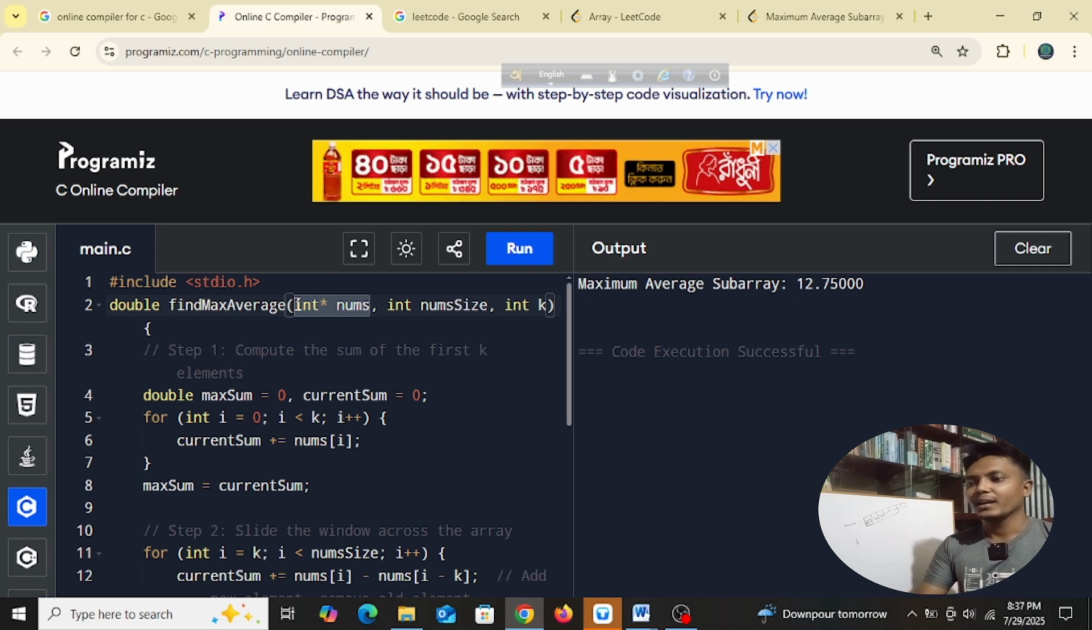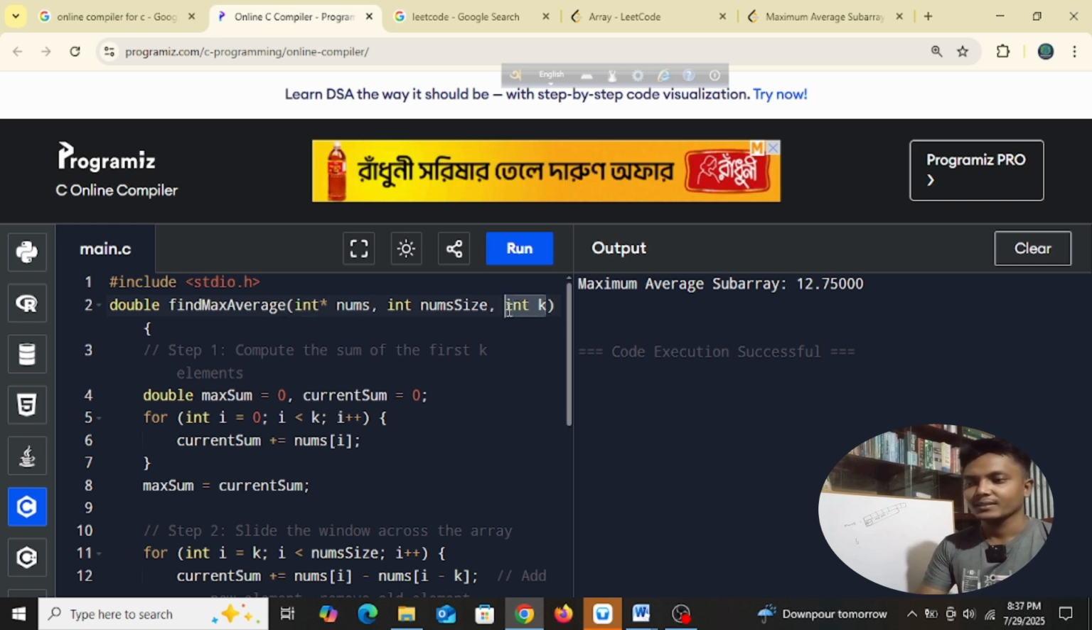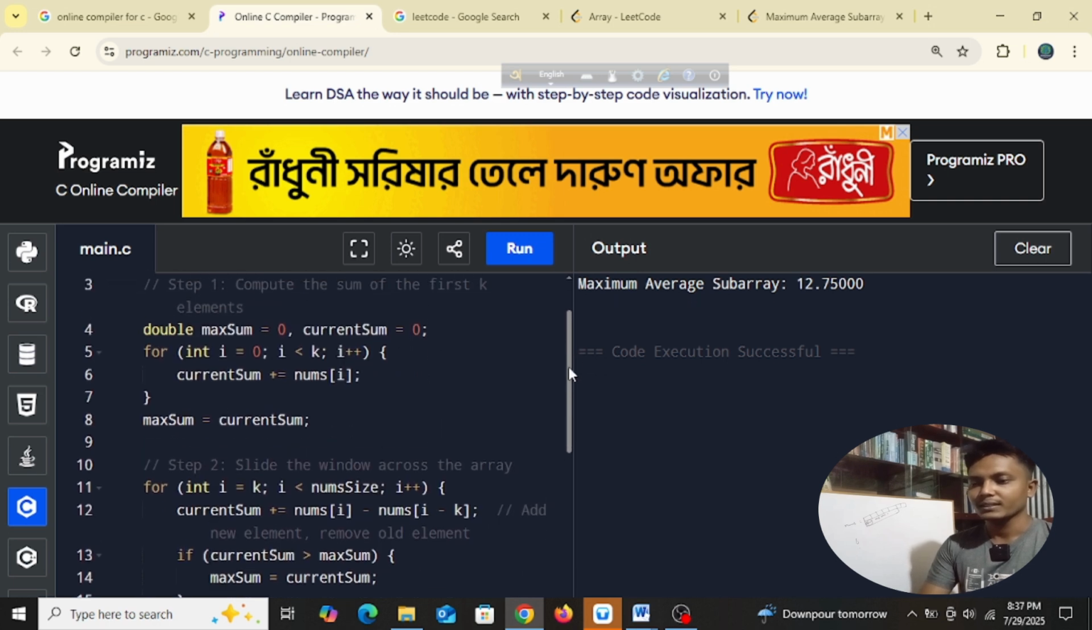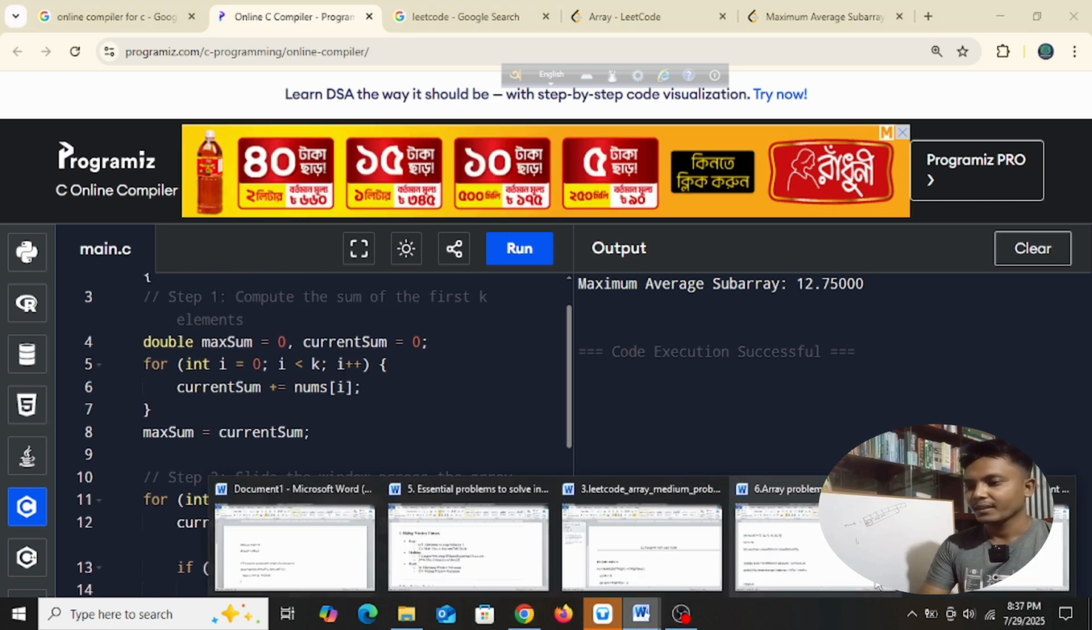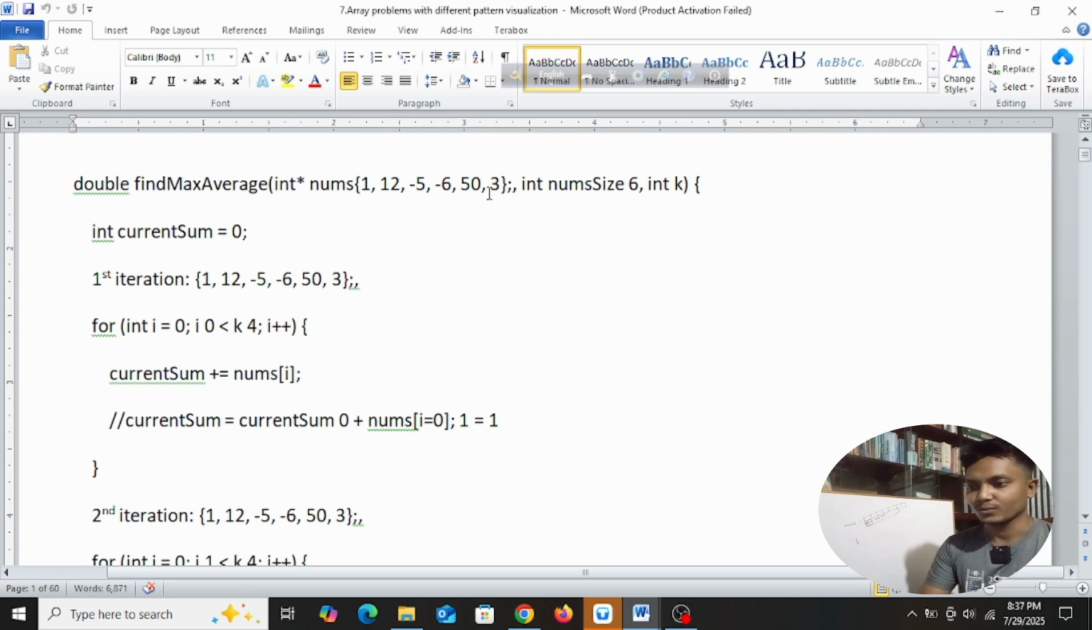Anyway, and we have int k, right? So we know that int k is 4 anyway. So this is the thing I wrote here. So this nums is taking all the numbers, num size is 6 and integer k, right? So current sum is 0. What does this current sum do? Current sum is storing a value that will be produced when you add 4 numbers, right? This will be the current sum. So we will understand what it's actually doing.